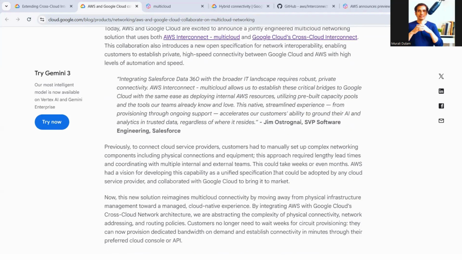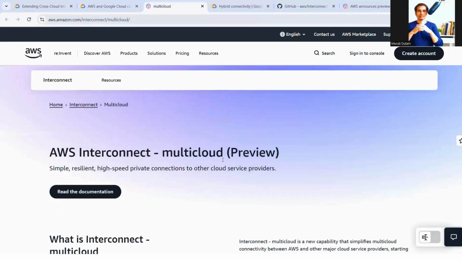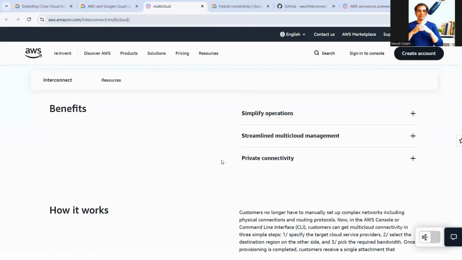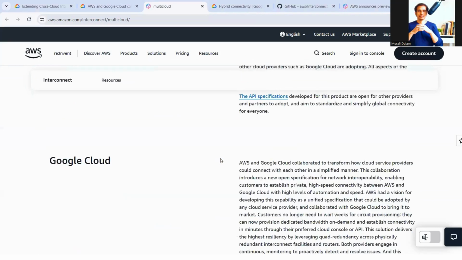And also just see the two important components they released. AWS released AWS Interconnect Multi-Cloud. This is the documentation you can see, AWS Interconnect Multi-Cloud Preview Mode. Here you can see the benefits, as well as Google Cloud and other partners. And in a similar way,